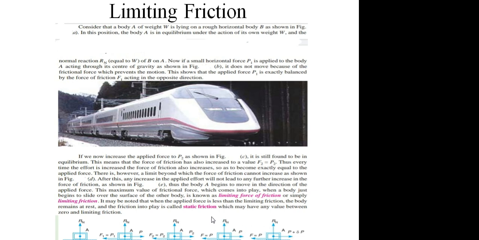It is the maximum value of frictional force which comes into play when a body just begins to slide or just begins to move over the surface of the other body. That value of friction is called the limiting force of friction or limiting friction.